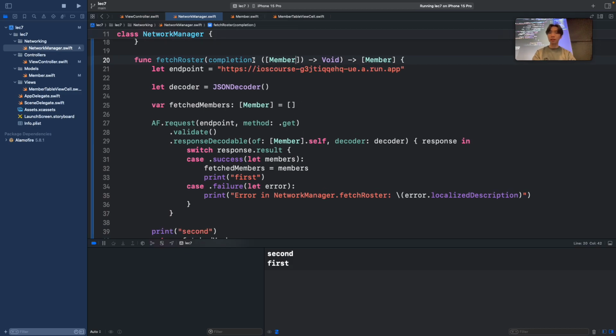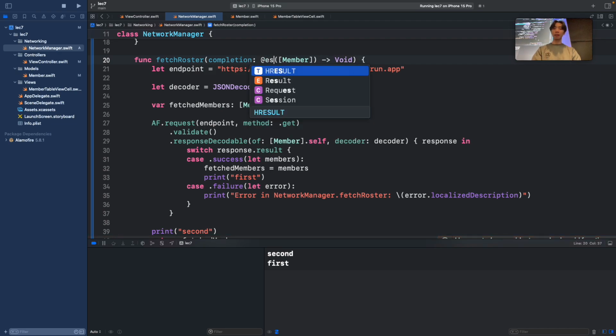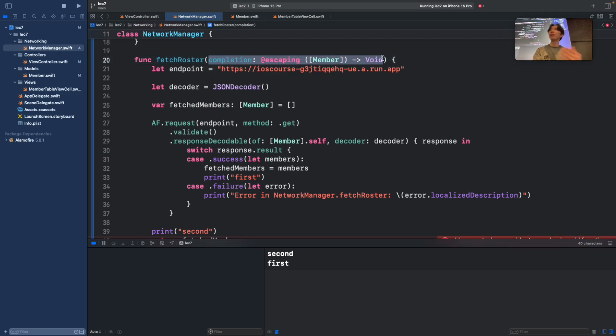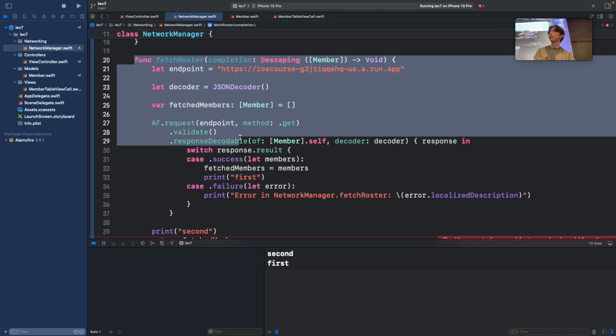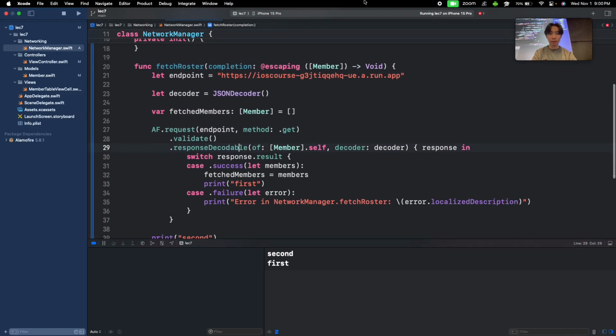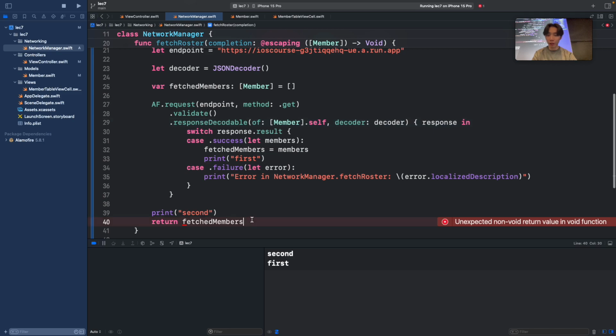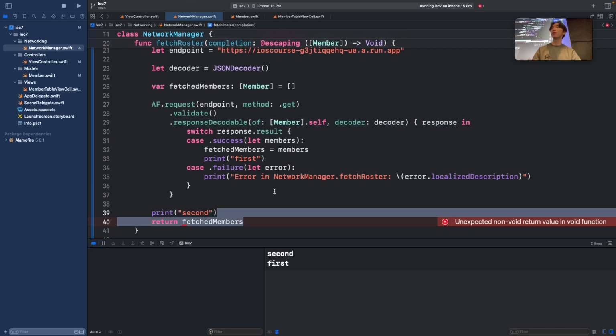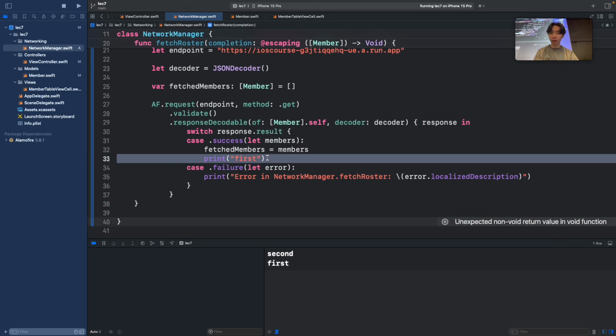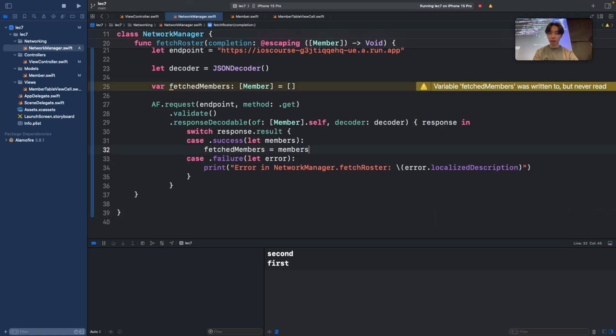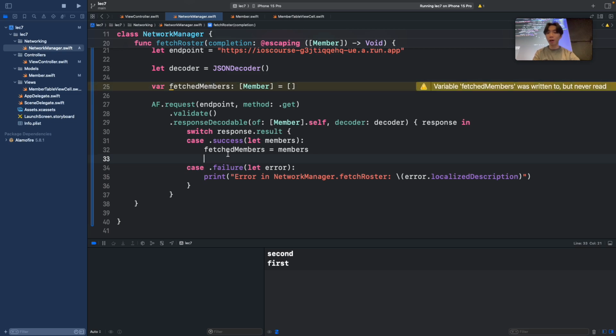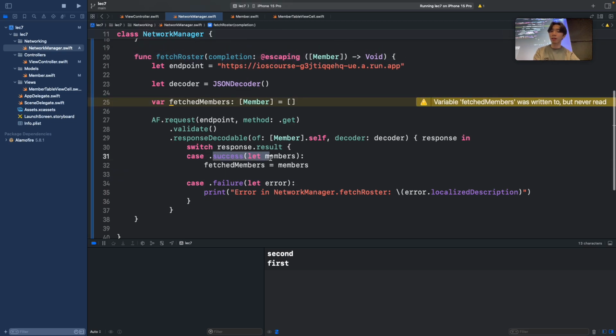Okay. So now my callback function is almost complete. We just need to remove this because this function doesn't really return anything. Now one thing I need to do is mark it with @escaping. What this means is that it allows this callback function to be alive even after this function is done. So I'm marking it with @escaping. Now what I want to do is, instead of returning fetch members, because it doesn't have a return type anymore, I'm going to call this callback once I succeed.